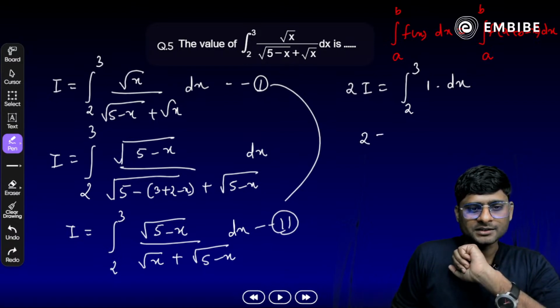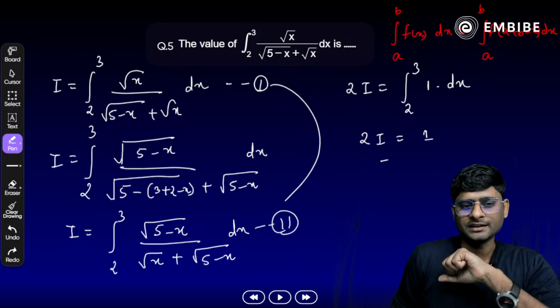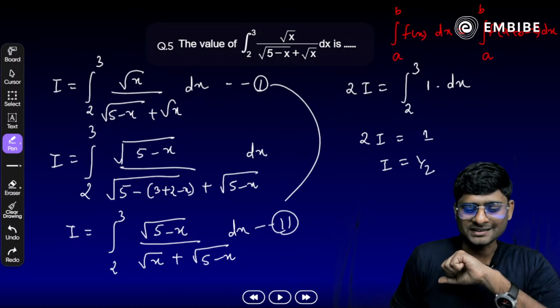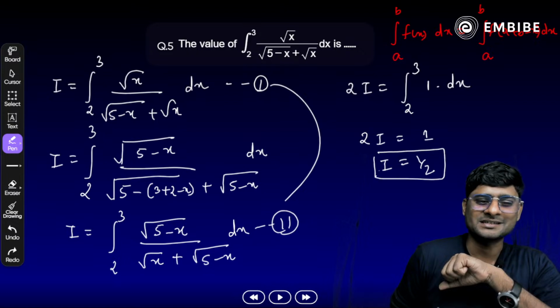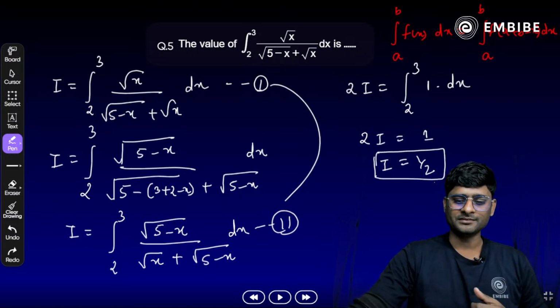So what will be the final answer? 2I is equal to 3 minus 2, which is 1 only, and I is equal to 1 by 2 is the final answer. Excellent, that is correct, Ashish. So 1 by 2 is the right answer. Yes, a very old question we have here.